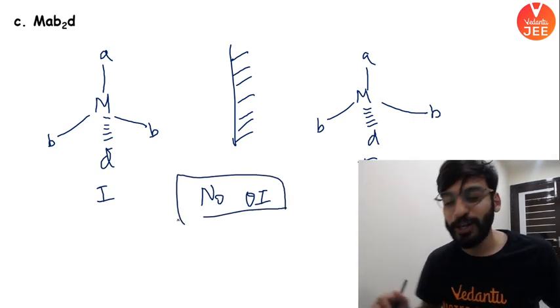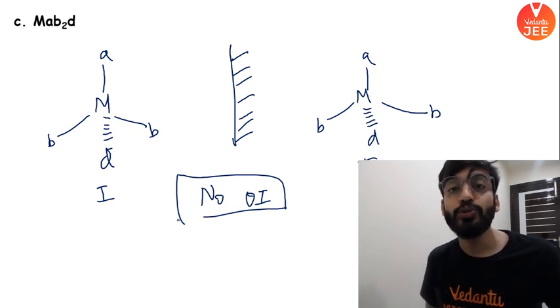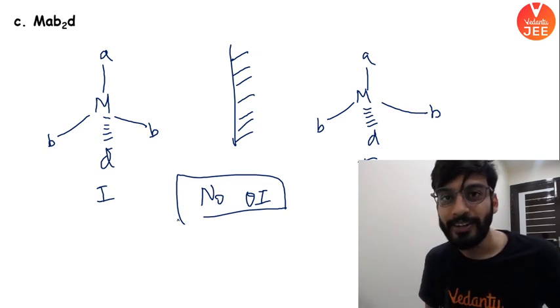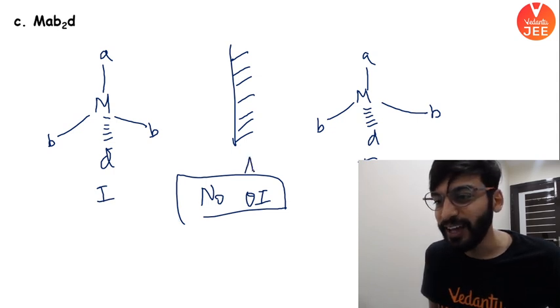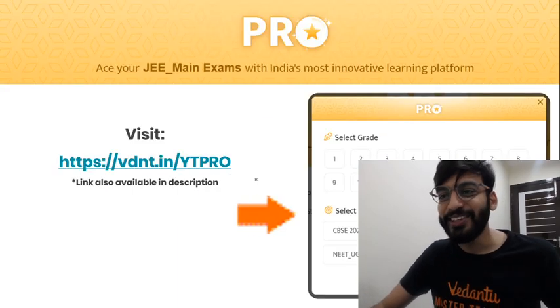So OI would not be present if the mirror images are superimposable on each other. Then you will say again, no OI. I hope the point is clear. सबको समझ आ गया, सबको clear हो गया. ठीक है? So this was the last thing.